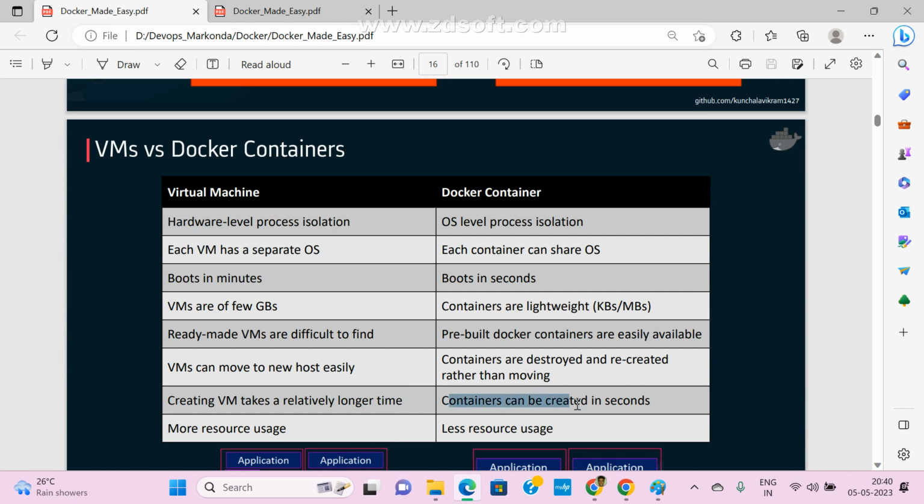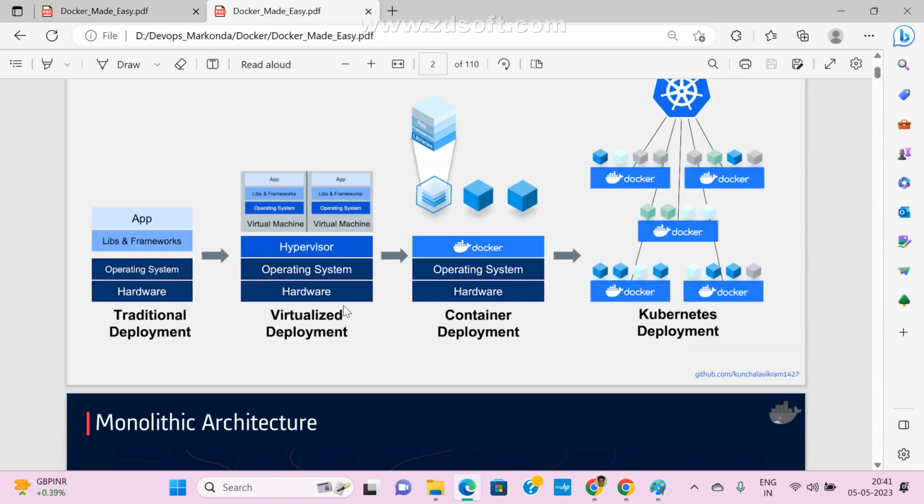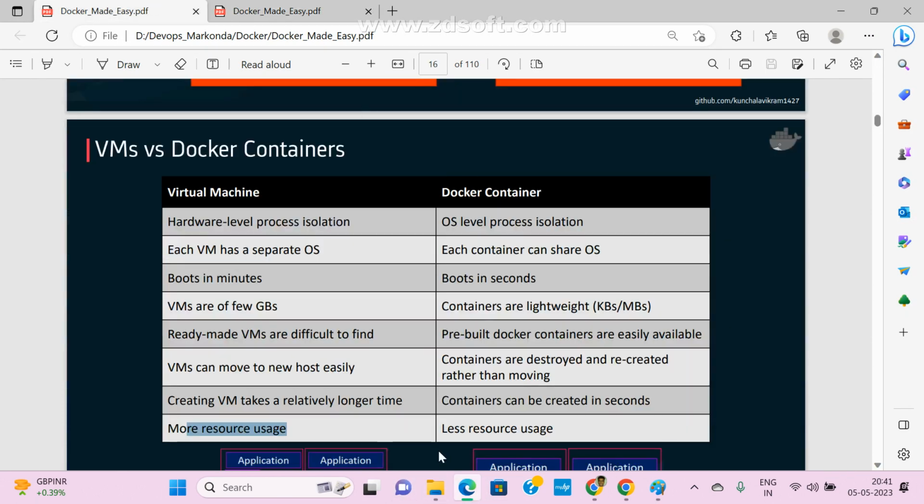Containers can be created within seconds only. It won't take that much time, not 5 minutes or 2 minutes or 1 minute. Only within seconds we can create containers. Now, VMs also use more resources. See here, VMs occupy more space, right? For VMs we need to give some space. But a container occupies very little space. Now clear? Anyone any doubt here?